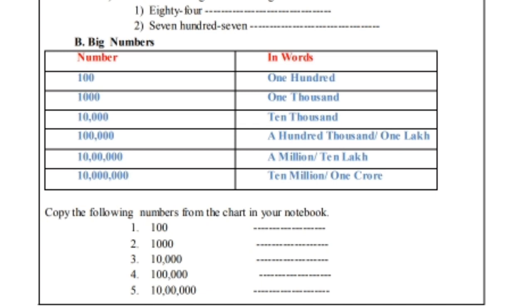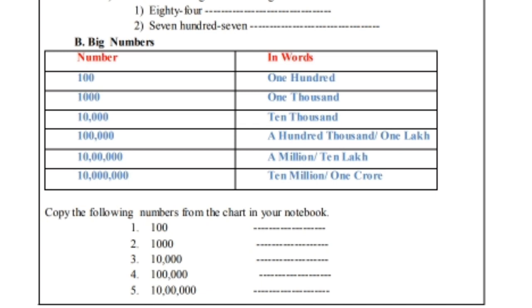Now, mystery numbers. So students, you already know the numbers from 1 to 100, but now the big numbers and their spellings in words, such as thousand 1000, 10,000, lakh 100,000, million or 10 lakh, and 10 million or 1 crore. We have to find the mystery numbers with the help of the description. So 6 in the thousands place, 2 in the tens place, 8 in the hundreds place, and 1 in the ones place. So what will be the number? We'll start from the ones place.